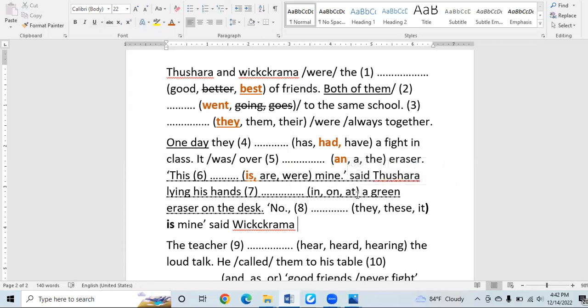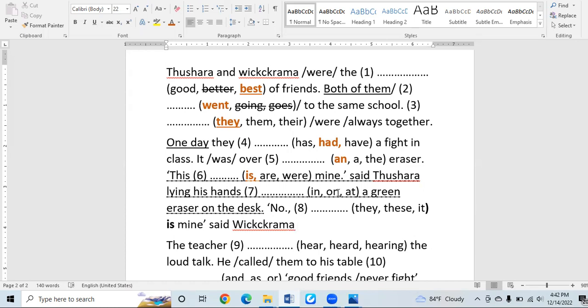Okay. Now this Tushara is a little away from the table and lying his hand, in the sense he's keeping his hand towards the table, towards the desk. Can we say "in a green eraser"? In the sense you are putting your hand inside the eraser, it cannot be. So "on a green eraser," now keeping your hand on the eraser.